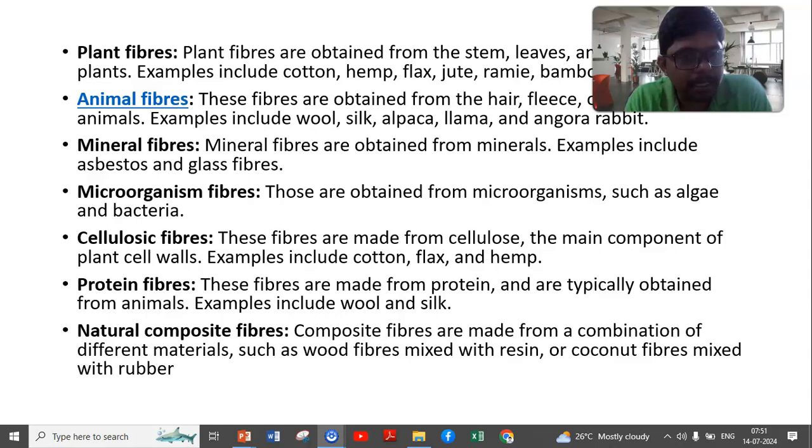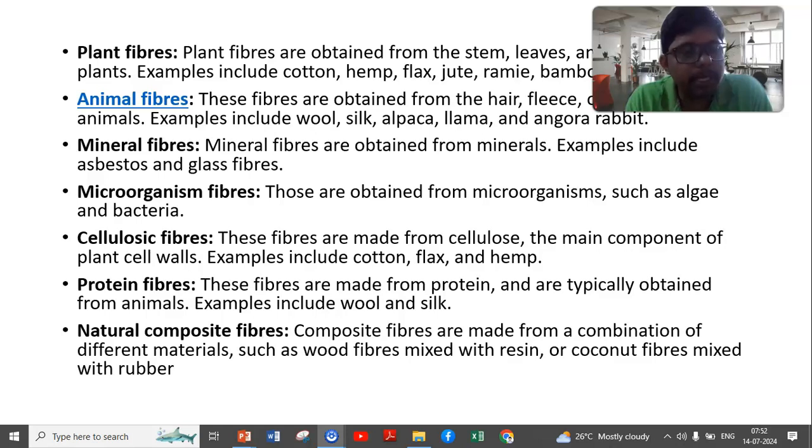And mineral fibers are obtained from minerals. Some of the examples are asbestos, glass fibers, and carbon fibers, which are also called man-made fibers. These man-made fibers have another name, mineral fibers.